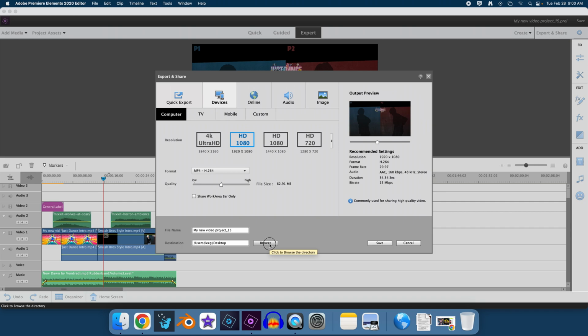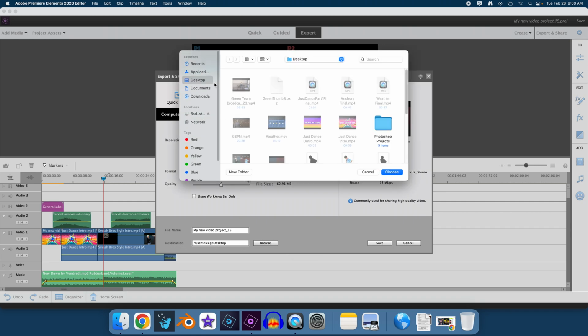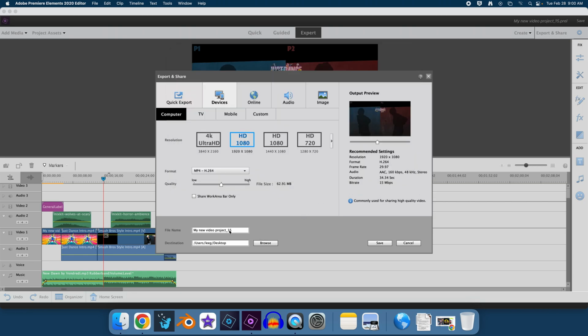And then make sure that the destination for where you're saving it to is your desktop. So I always go here, click desktop, and then obviously you want to give your thing a name. If you've saved it, it's going to be the name of whatever you saved it. So if you've saved it already as Spider-Man stop motion movie, it's already going to say that here. And then you just click save, and it'll take a while to export it.